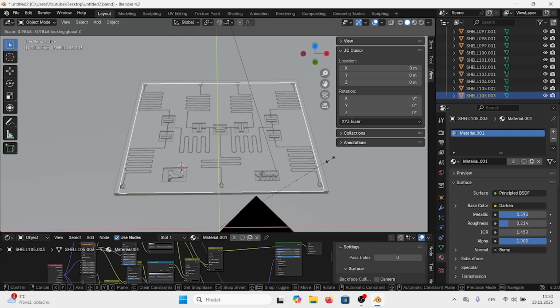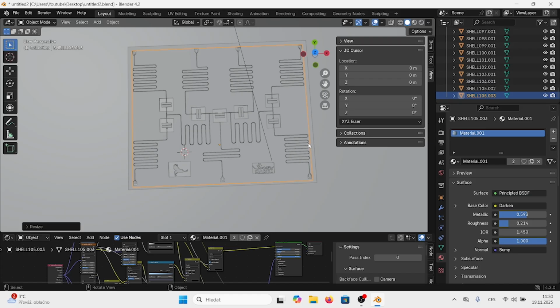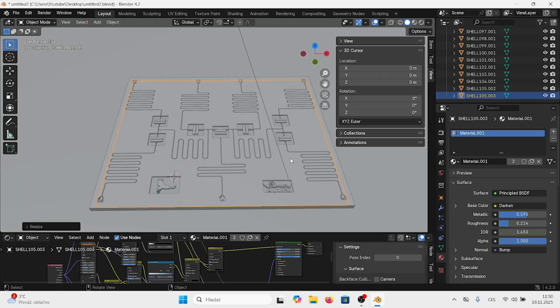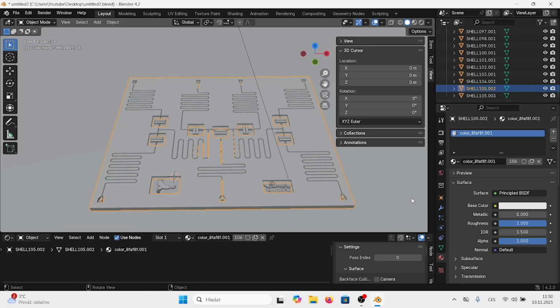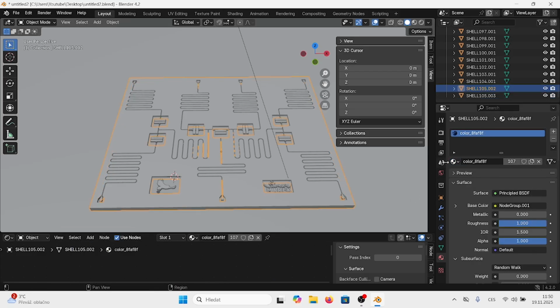So we will need to scale it a little bit. For this we will click S and Shift Z for scaling only the desired axis. So here is our plane scaled down a little bit. Here is our main color, which is the other one.